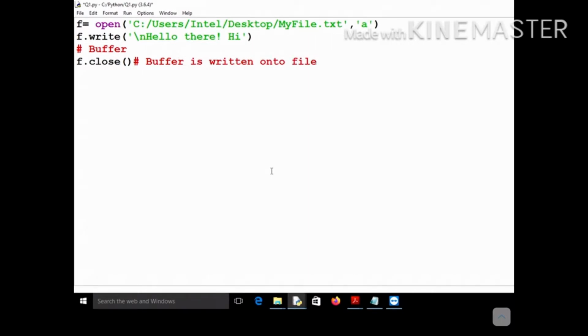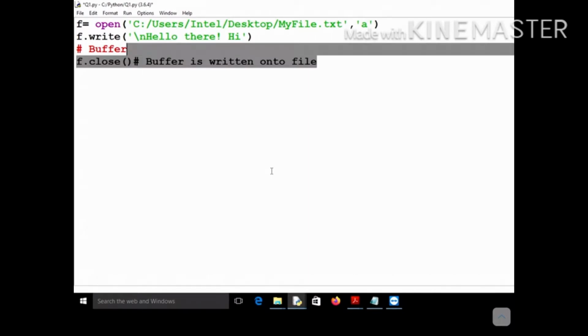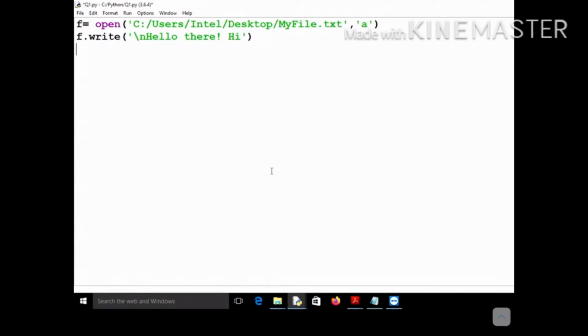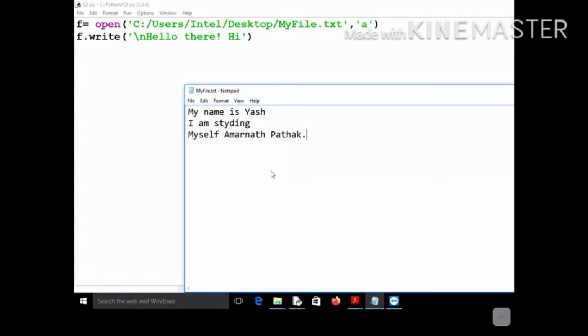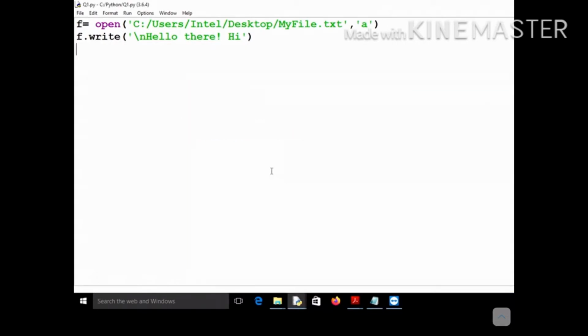Let me demonstrate what I am trying to say. Let's not use the close statement, and let's try to perform this write operation. This is your file myfile.txt on which I am trying to perform the write statement, but I have not used the close statement. So will it be written to the file? No, it will not. Let's use some other line, "I am in CZ". Since you have not closed the file, it will be stored in the buffer, and it will not be written onto your file because you have not used the close statement.